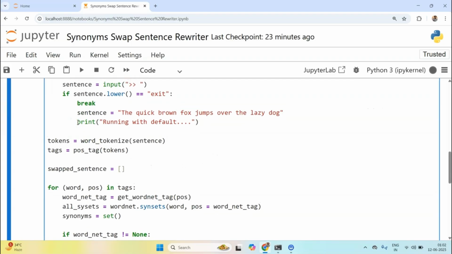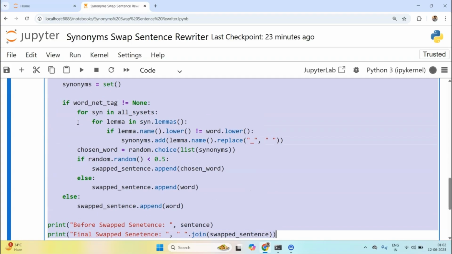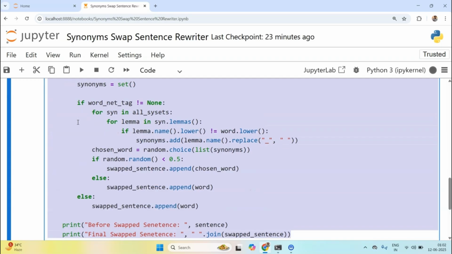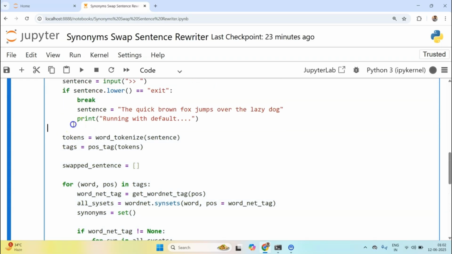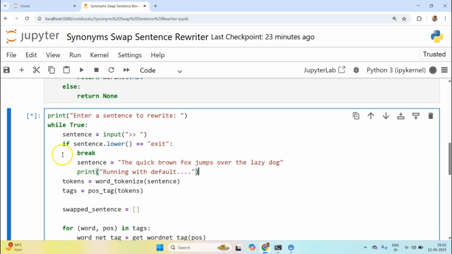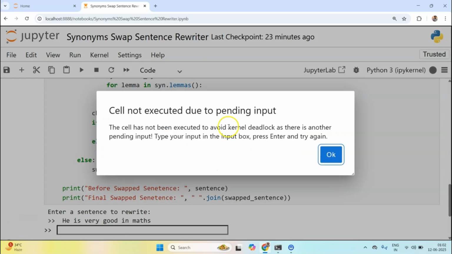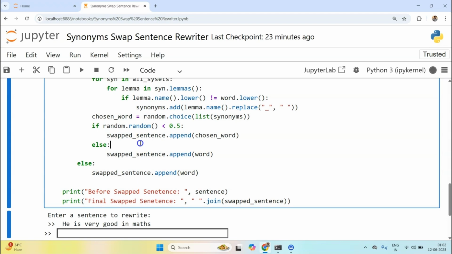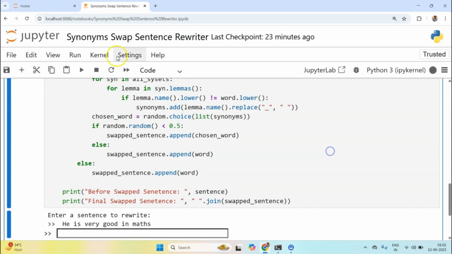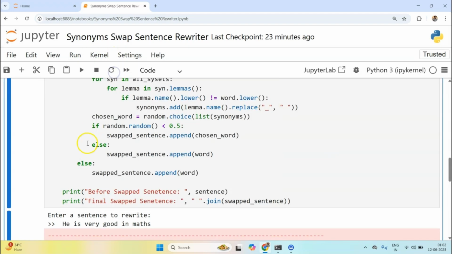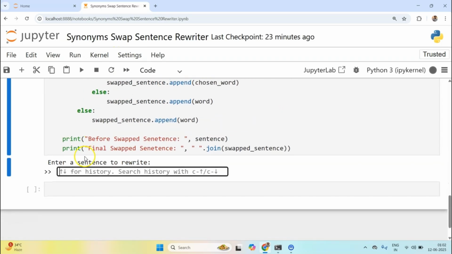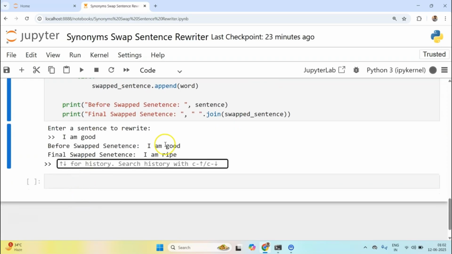So now what I can do is, if it is not this, I can put it inside the while loop itself, right? Only when I type exit is it going to exit out of the loop. I think I need to interrupt. I did something wrong. Let's rerun this. I'm good. It says I am good. I am ripe. Oh my god, this is funny.